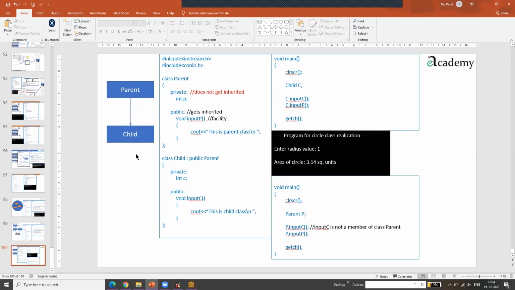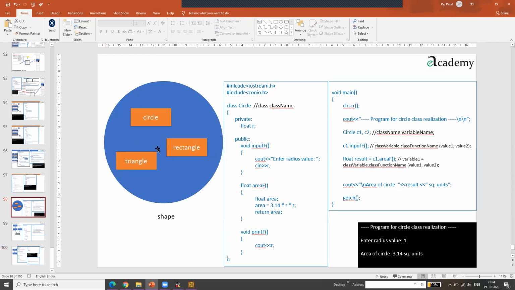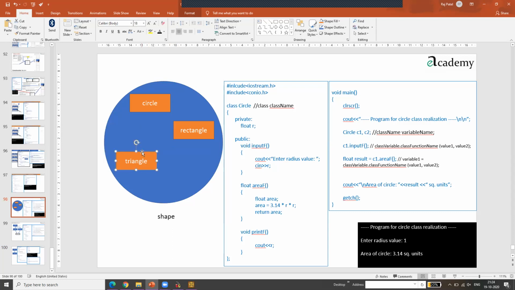So why and who will be doing all these inheritance things? Let's go back to this previous program. Here is the answer. Suppose there is a company in which there are already programs of circle working properly, rectangle working properly, and triangle also working fine. So let's say they get a contract.